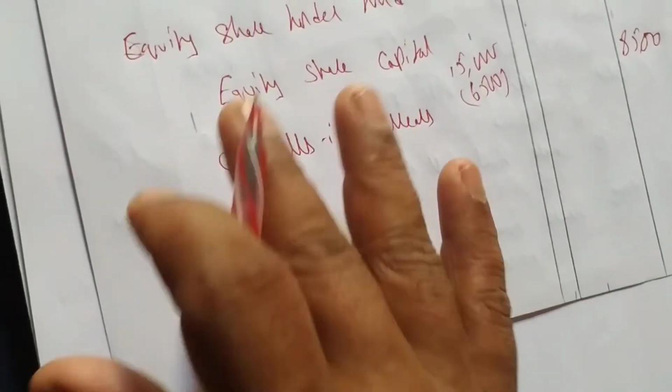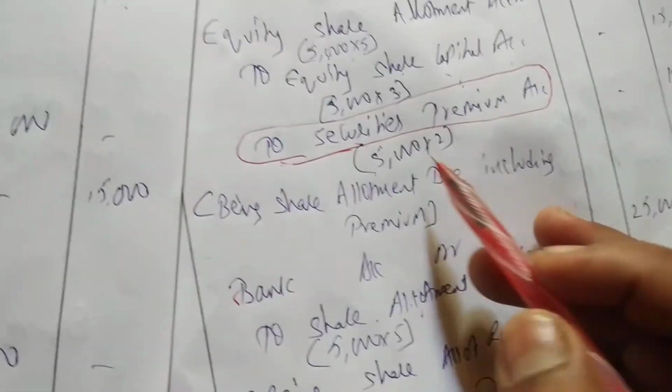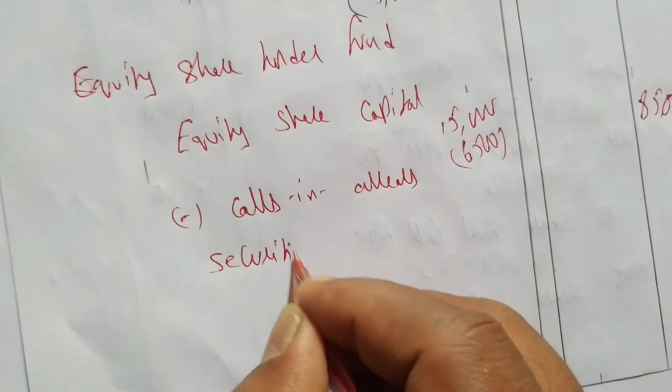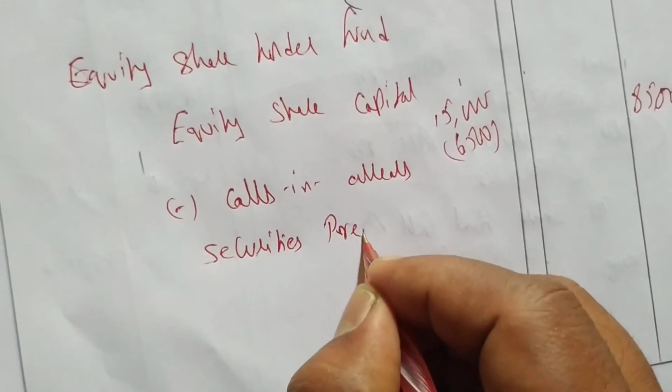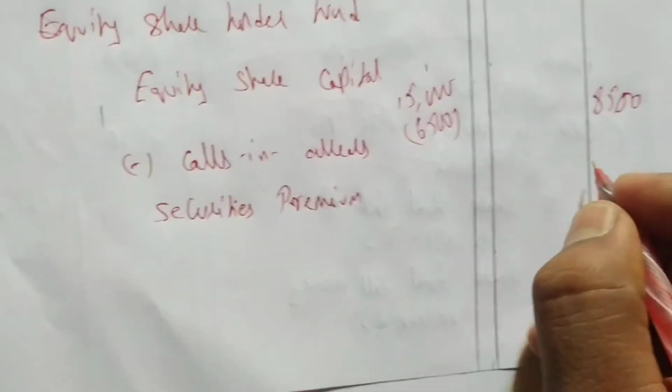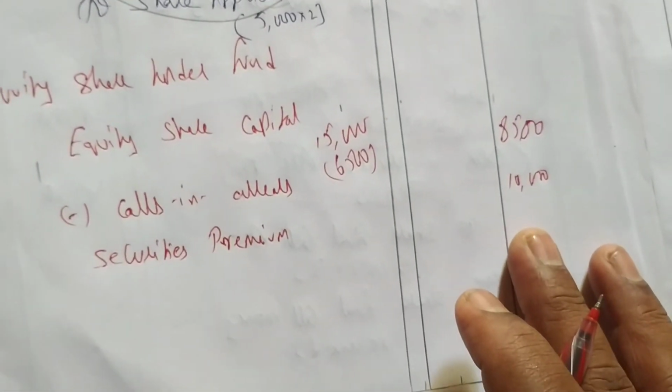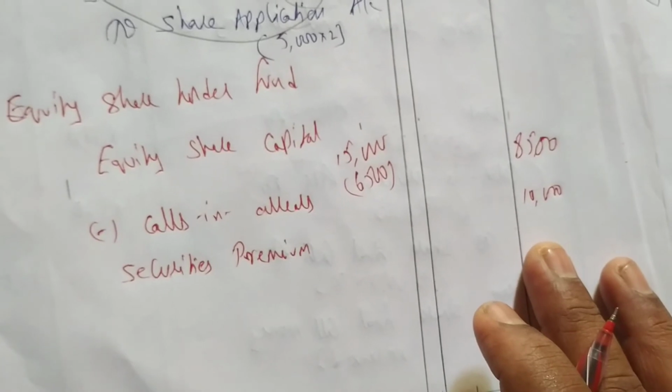Okay. Then you have to write securities premium. Once securities premium is there, you have to be careful. You have to write this in balance sheet. How much? 10,000. So write securities premium here. Total is 28,500.